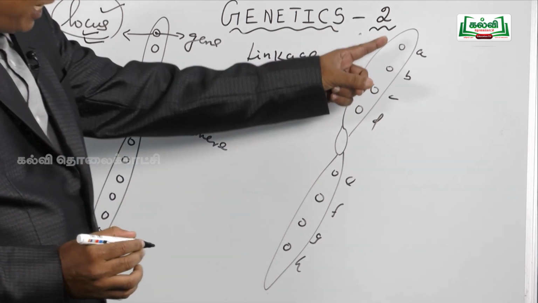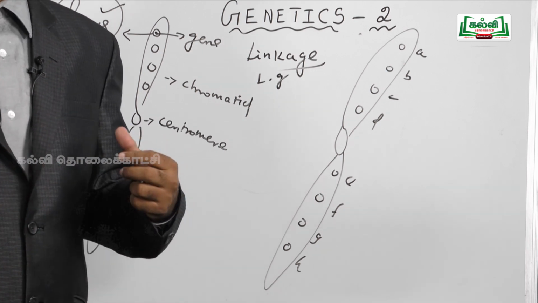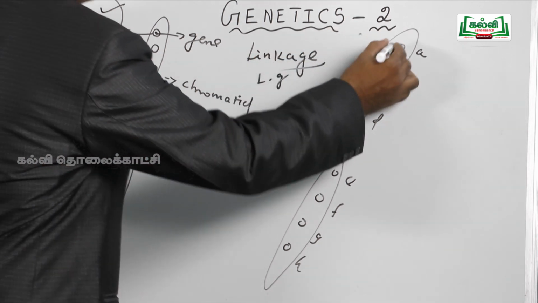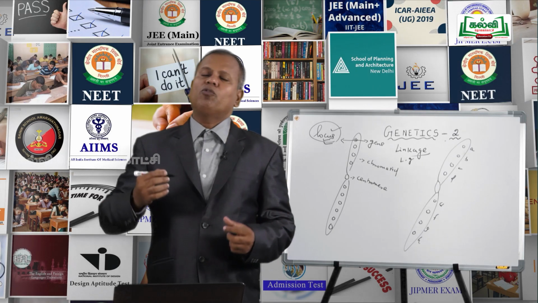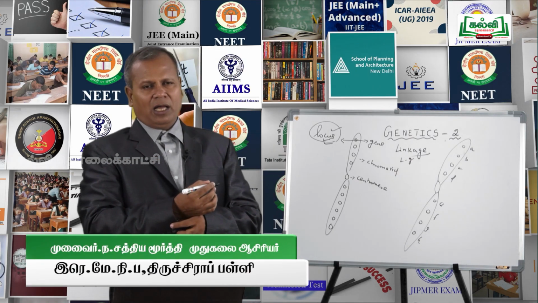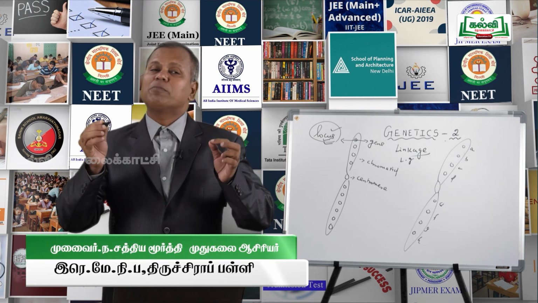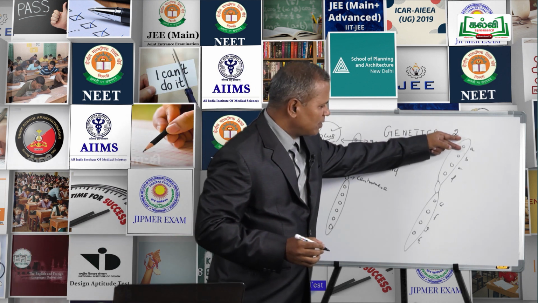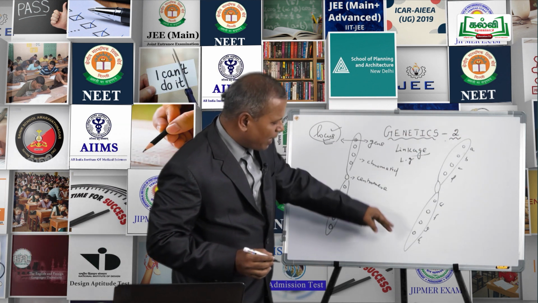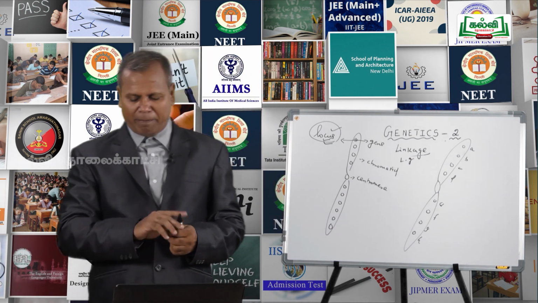If the genes are nearer, then the rate of crossing over is less, called tightly linked genes. If the genes are further apart, the rate of crossing over is more, so loosely linked genes. That means crossing over depends on the distance between the genes. This is regarding the genetic map.